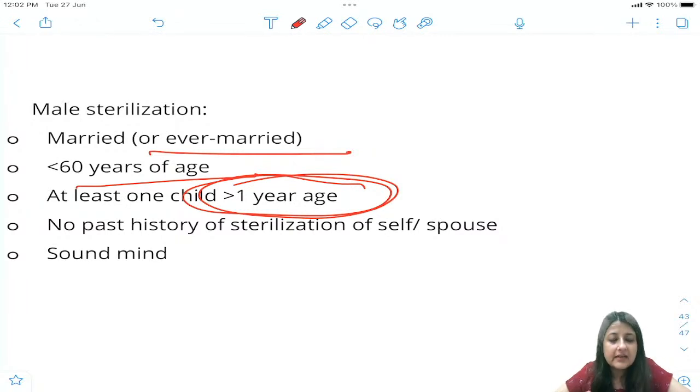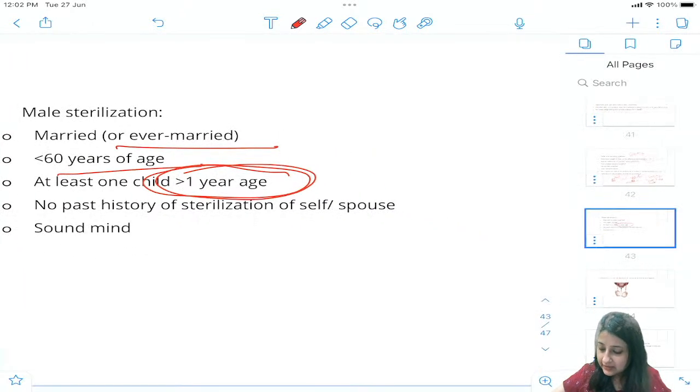MTP can now be done up to 24 weeks, right? First 20 weeks only one doctor, 20 to 24 weeks 2 doctors. It can also go beyond 24 weeks in certain cases as decided by the medical board. Okay, some congenital malformation has been diagnosed or some other abuse kind of cases. All right, everybody.